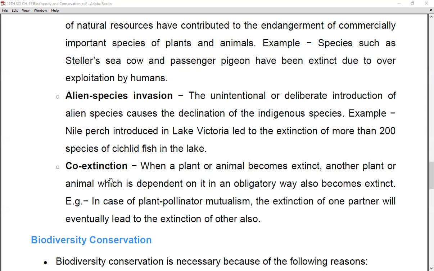So if one is extincted, then the partner of that particular plant or animal is also extincted. The example of it is plant pollinator mutualism, where the extinction of one partner will eventually lead to the extinction of the other also. So this is the fourth cause of the loss of biodiversity, co-extinction.